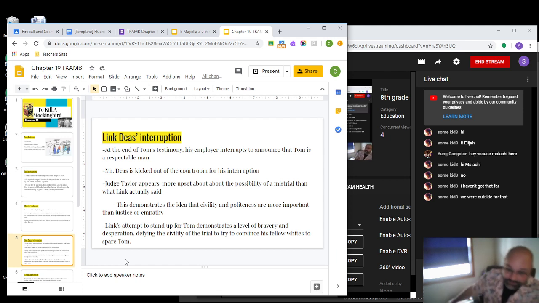So he has to leave the courtroom. The judge is upset with him. The judge strikes his comments from the record so it won't show up if someone looks back at the court transcript.